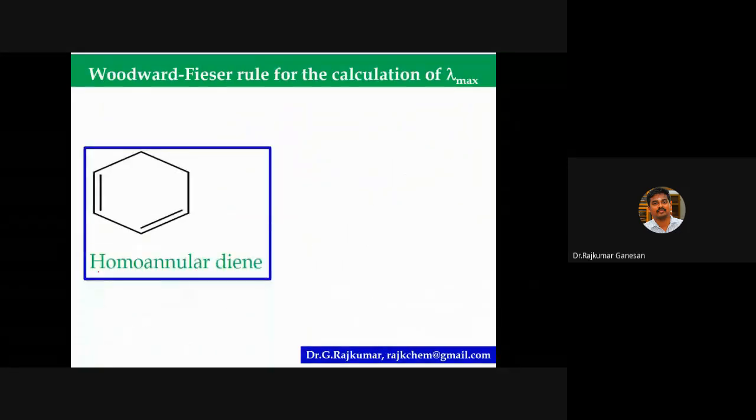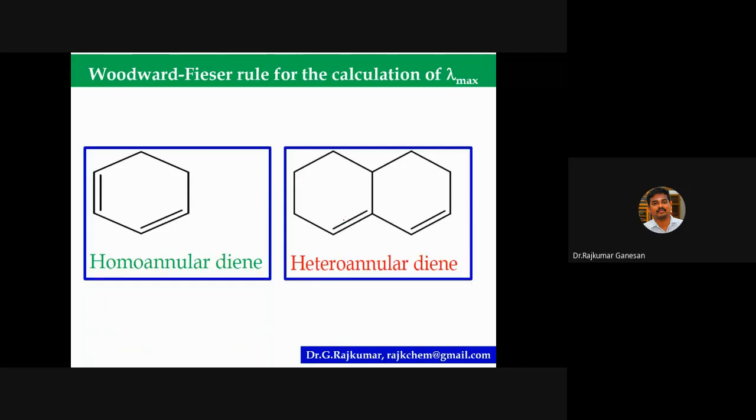So this is homoannular. Homo means within the ring. So this is a double bond, alternating double bond, single bond, double bond. Homoannular. Heteroannular means the conjugation is in a different ring. So this is ring A, this is ring B. You can see heteroannular, the conjugation is present in the other ring also. Homoannular means within the ring. Heteroannular, the conjugation is in the other part of the ring system also.